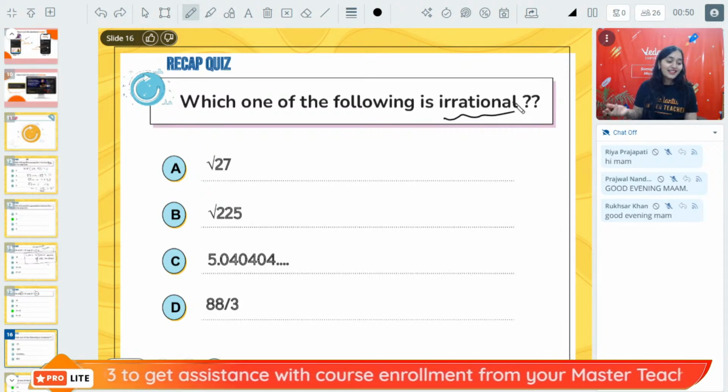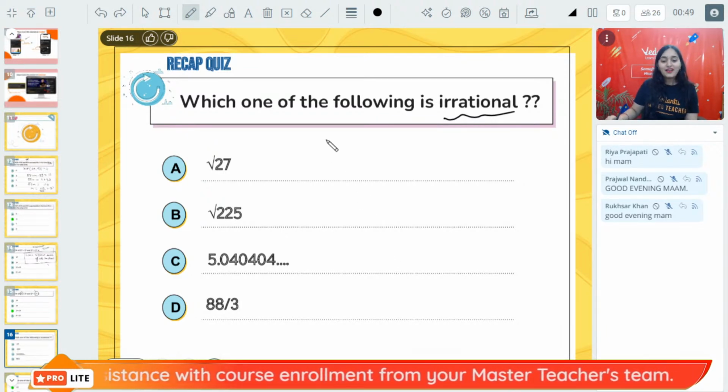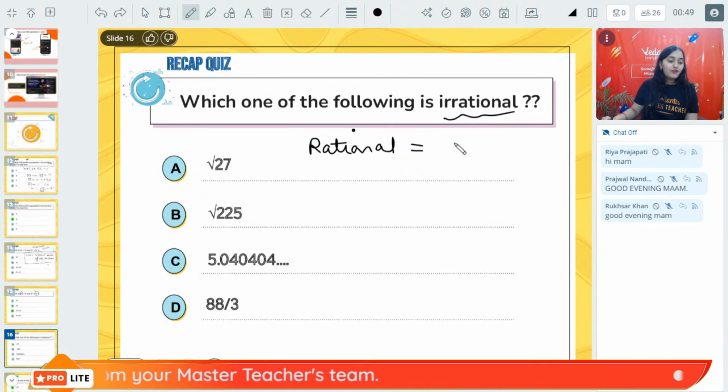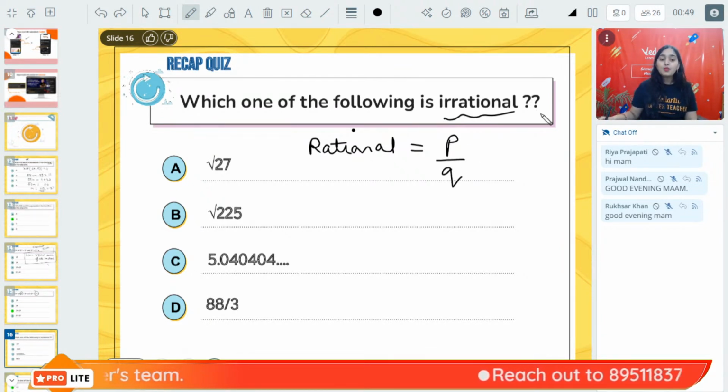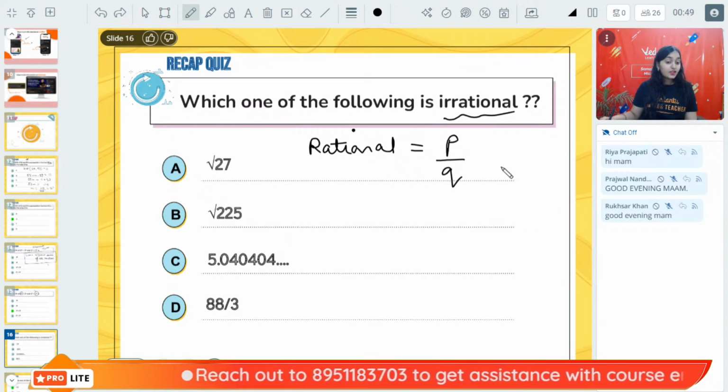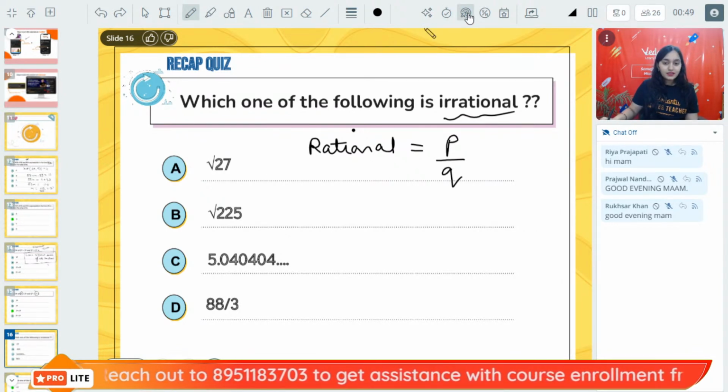What is this? How can you guys not remember? What is a rational number? A number which can be expressed in the form of p by q.